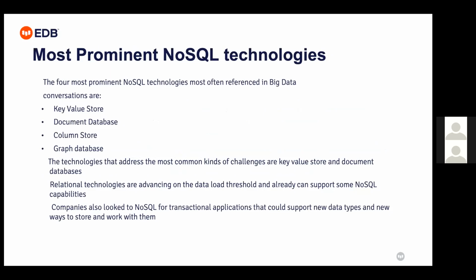Now, as you know, the other databases are the purely NoSQL databases, that is MongoDB. Then we have Cassandra as a columnar data storage, and Neo4j for the graph databases. So there are four prominent NoSQL technologies often referenced in big data: key value store, document databases, column store, and graph store. But the most important ones, and where the challenges are, are the key value store and the document databases.